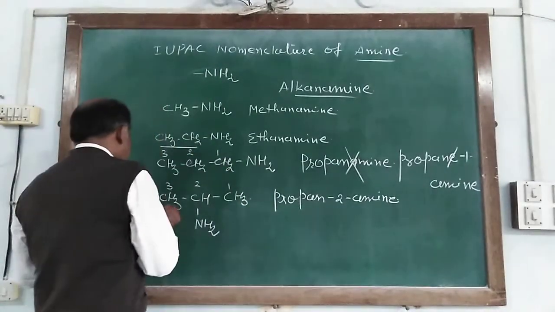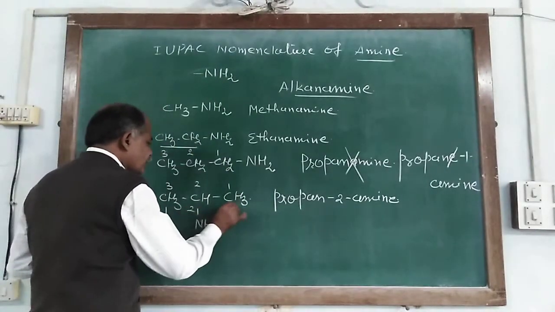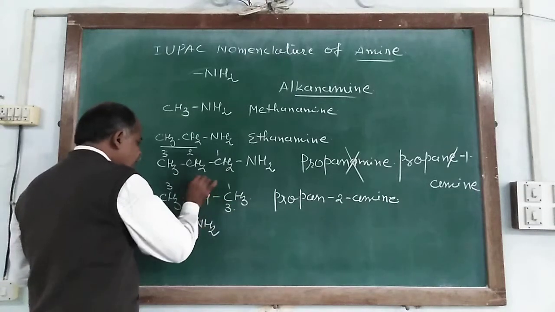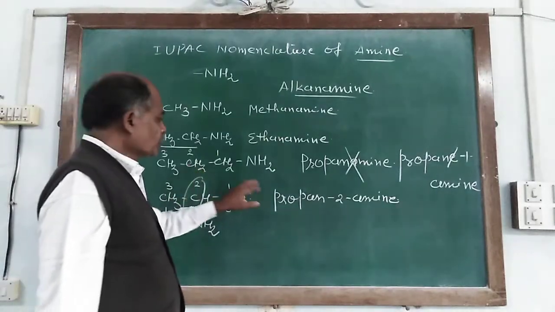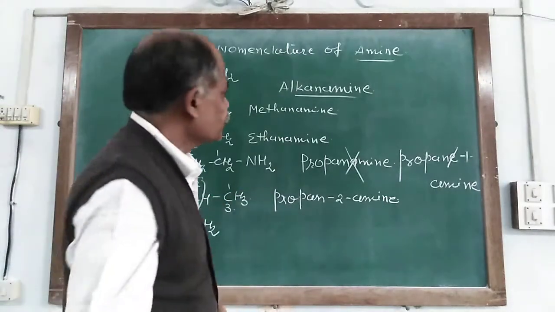If we give 1, 2 and 3, the amine group has the same number 2 and 2. So numbering is done from either end.